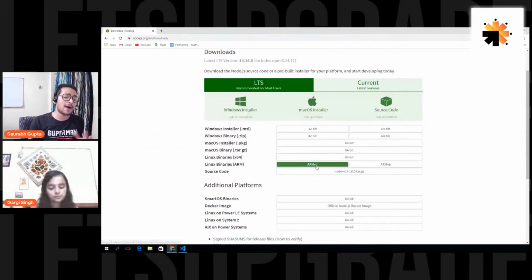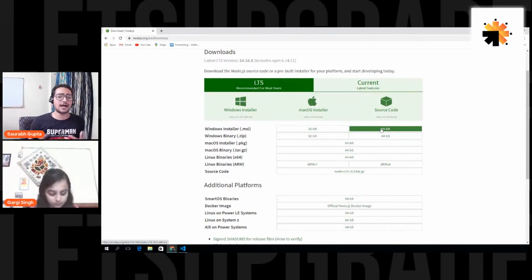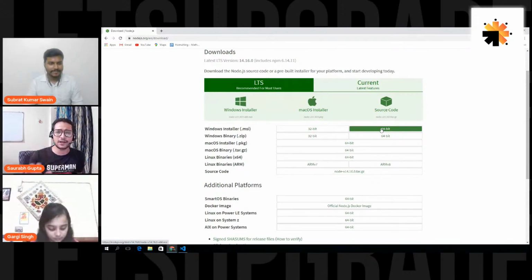So basically, my OS is 64-bit Windows, so I click on this. I have already installed it, so I'm not going to do it again. But for you, it's very simple. Just click on this, an exe file will be downloaded. Double click on it. Next, next, next, and install, and everything is settled. After that, Node.js will be on your PC.